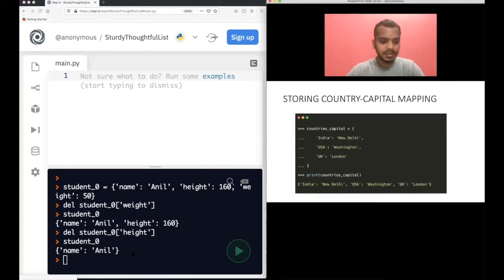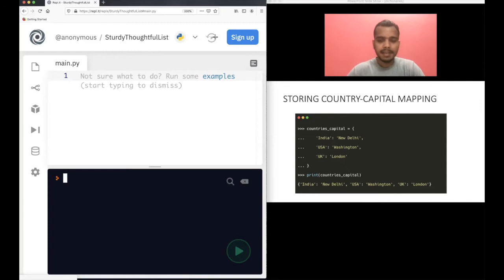Now let's move on to another example. It's not that you only need to store name, Anil, and everything. What we were doing was storing everything related to Anil: the name Anil, then his height and his weight. But you can store any key-value pairs in a dictionary. Let's try an interesting example.